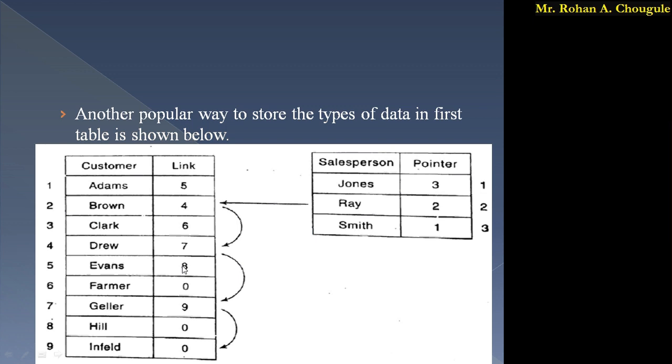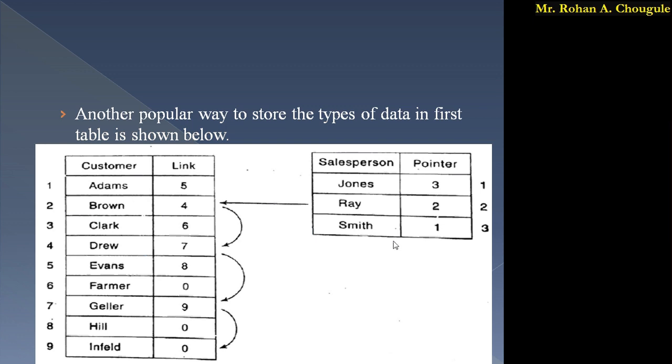It is linked with location 8. At location 8 we have Hill, and after Hill we have written the 0. That means null. So here the customers of Smith are Adams, then at the 5th location Evans, and at the 8th location Hill. So Adams, Evans and Hill are the customers of Smith. Likewise we can link customers with each other for each salesperson.